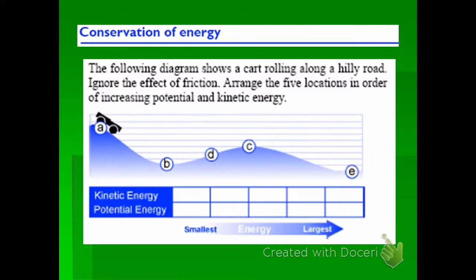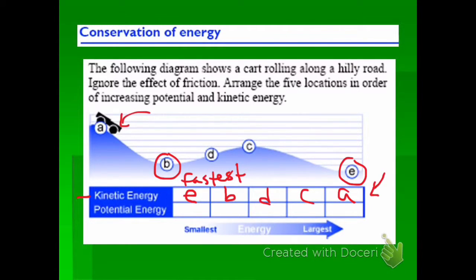Here's another example asking us to look at these 5 positions and rate them in terms of potential and kinetic energy. First, if we look at kinetic energy, the lowest points are going to be the fastest, and E looks to me to be the lowest point, and so that will be the fastest, and then B, and then D, C, and A. And again, I'm basically just arranging these in terms of lowest, which would have the fastest speed, to highest, which would be the slowest speed.